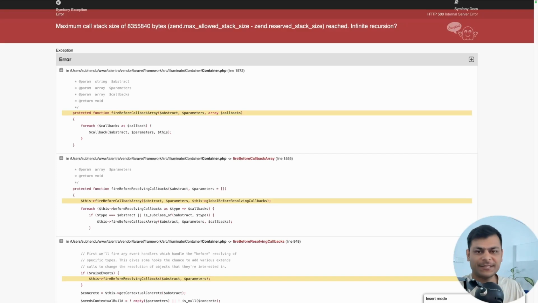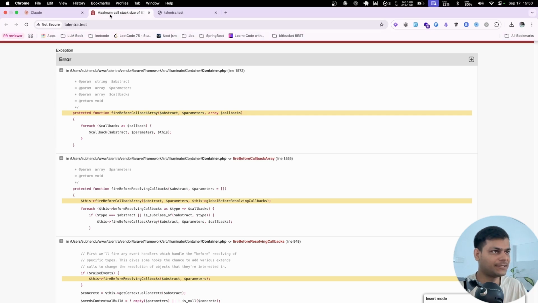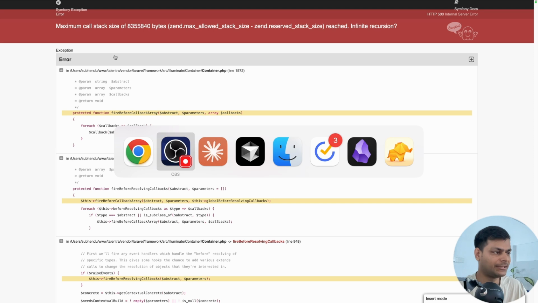Have you ever received this kind of error before? I will tell you how to solve it and why it occurs. What this error says is that somewhere in your code you have infinite recursion. Some methods or some classes are calling each other up to the point that your memory size, stack size, is exhausted. There is recursion somewhere in your code.